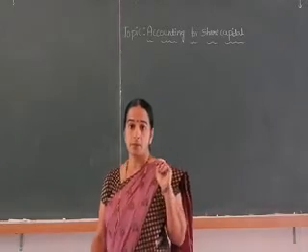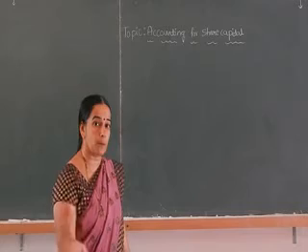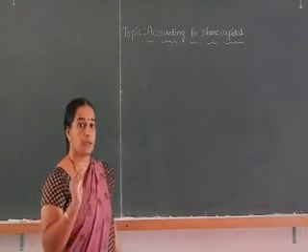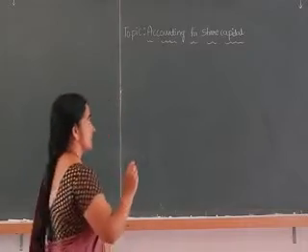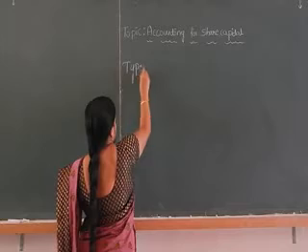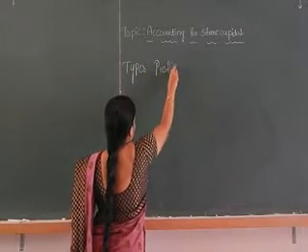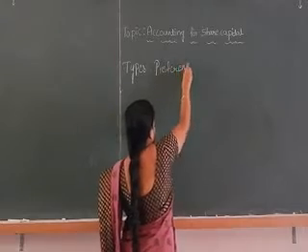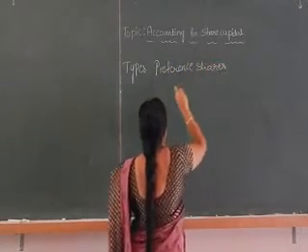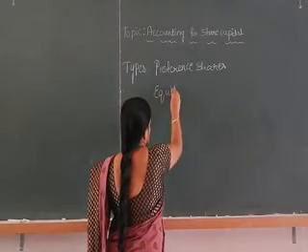There are two types of shares that can be issued to the public. They are preference shares and equity shares. So the main types of shares are preference shares, and the second type is equity shares.